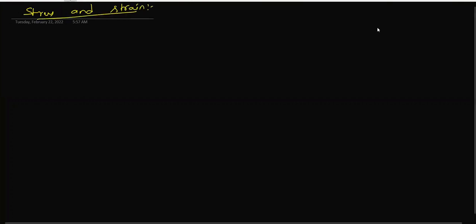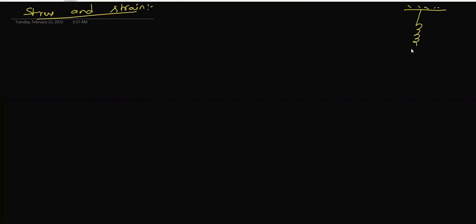Generally, if you take any random body, let me take one spring here. If you apply load, what will happen? Elongation will come. That elongation property is studied practically, and they gave one curve. We are not going to prove anything here. This axis is stress and this axis is strain. So we are going to discuss the stress strain curve here.